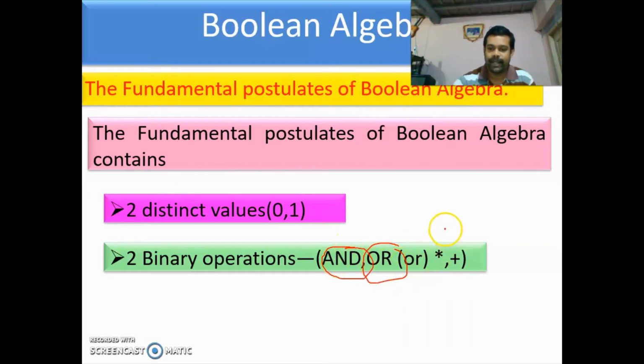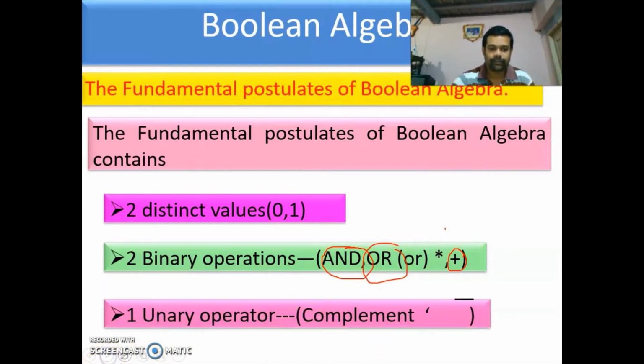AND is denoted by a dot or star and OR is denoted by a plus. Usually we will be denoting AND by a dot. Next we are having a unary operator. Unary operator means a bar, a small line over a variable, that is complement.